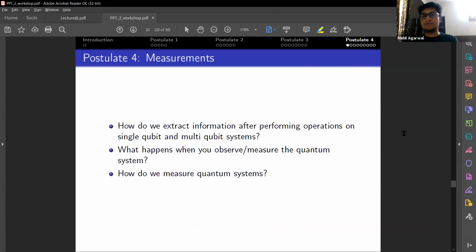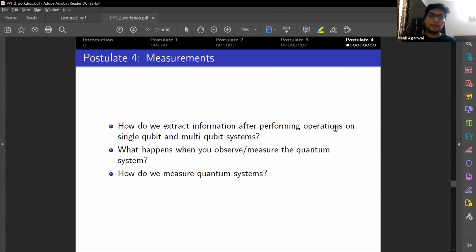Now we come to the final postulate. We have covered the basic operations representing multiple qubits together. Now what we need is to be able to use the information that we had after performing all those operations, applying all those matrices on the multiple qubit system, and use it for our purpose.